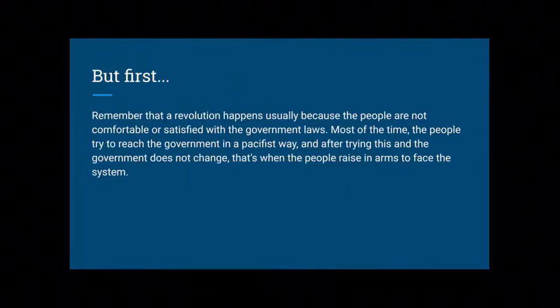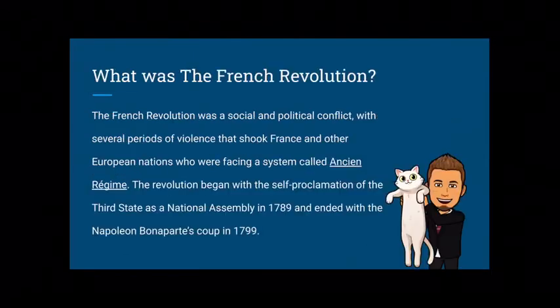But first, remember that a revolution happens usually because the people are not comfortable or satisfied with the government laws. Most of the time, the people try to reach the government in a pacifist way, and after trying this and the government does not change, that's when the people rise in arms to face the system.